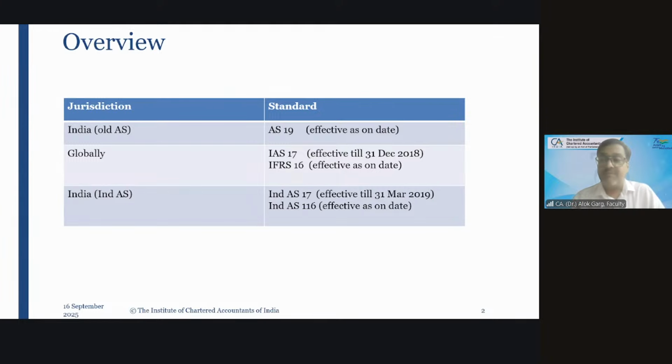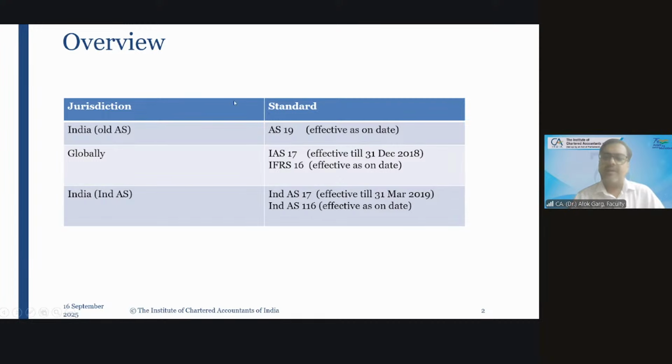They found some mismatch, some anomalies, and they found that $3 trillion, equivalent to India's GDP, worth of assets and liabilities were sitting off balance sheet, outside the balance sheet.